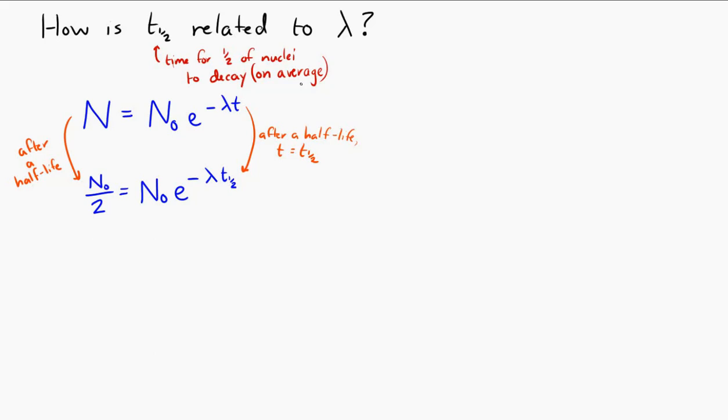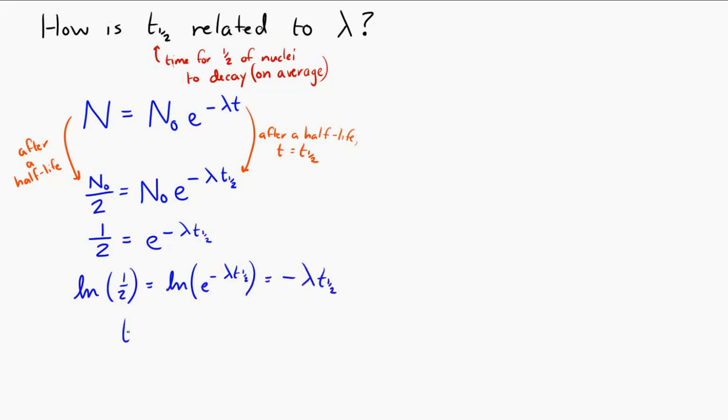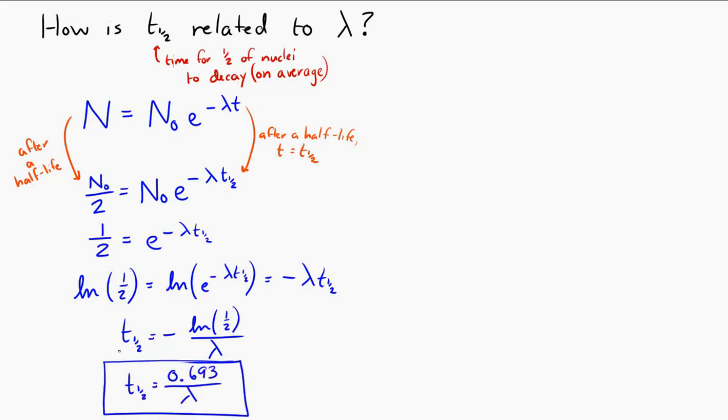Half of the remaining nuclei. And the amount of time that has passed in this situation is a half-life. So now we have a nice equation, and we just need to solve for the half-life. And if we do that, it takes a little bit of math. You have to take a natural log, and so on. And then, okay, one half-life is equal to 0.693 over the decay constant. So that's the relationship between the half-life and the decay constant.